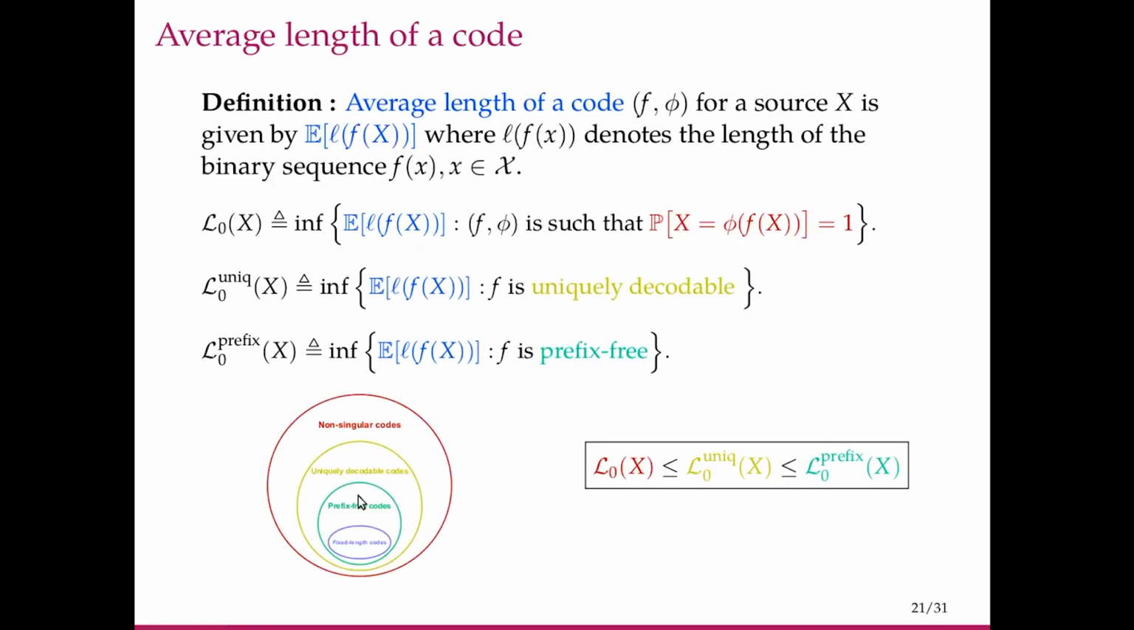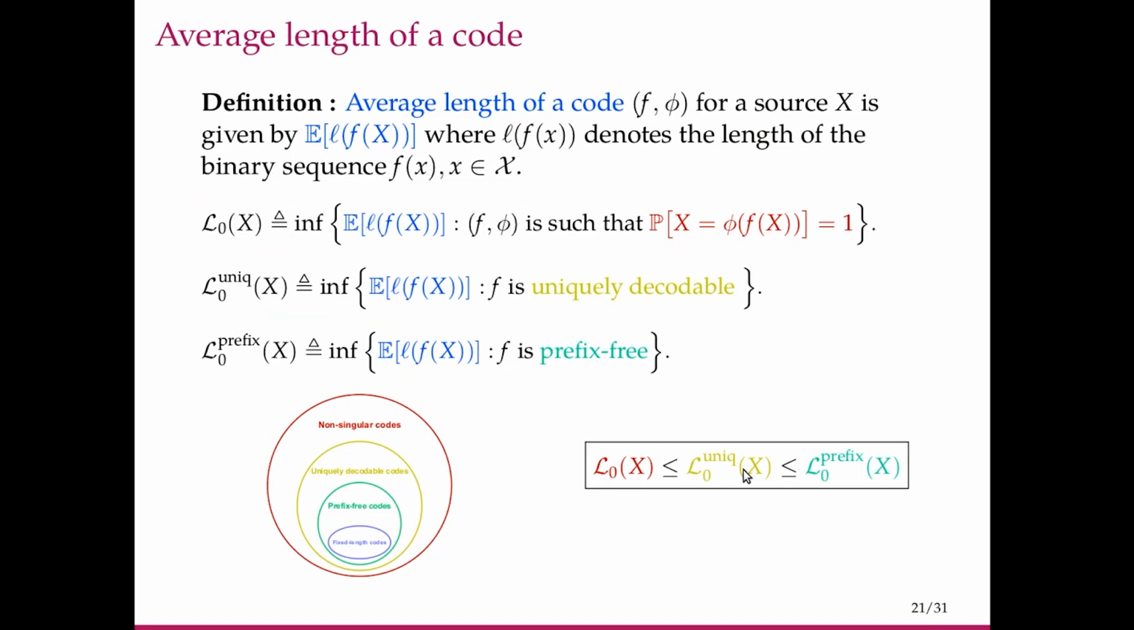So from the figure, we can say this relation, which is that L0, the minimum expected length for a non-singular code, is always less than or equal to the minimum expected length for a uniquely decodable code, because these uniquely decodable codes are also part of this set of non-singular codes. So here we are taking the minimum over a larger set. So this has to be smaller, less than or equal to this. Similarly, this is also true.